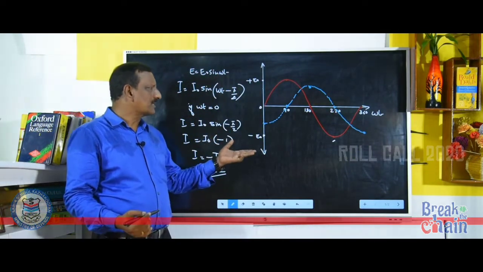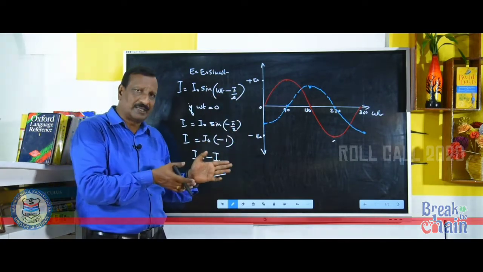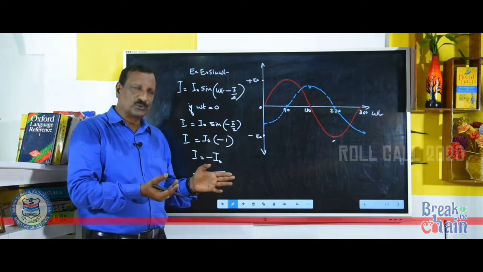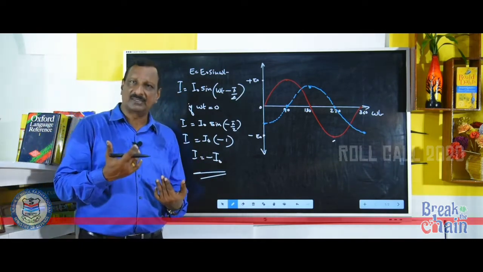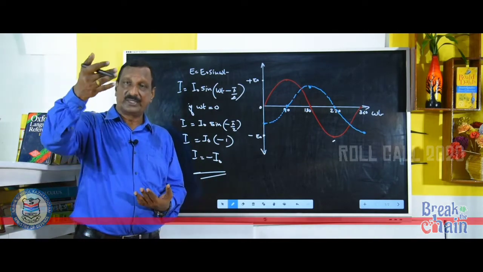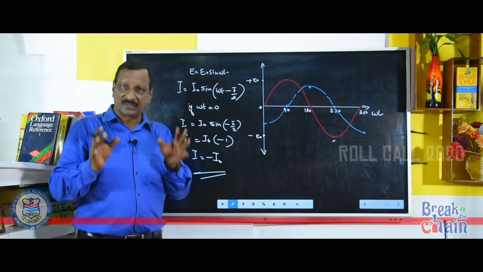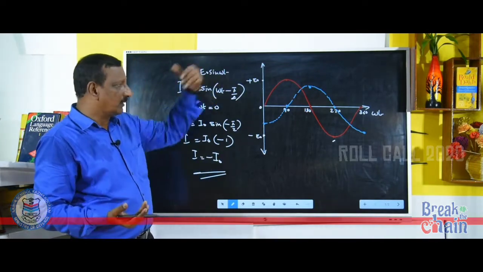Then some of you may be asking why you are drawing the current values lighter than the EMF value. Of course, when you are taking the magnitude, it will not be reaching up to the maximum value of EMF because loads are playing the role. Current is voltage by resistance. So, resistance factor is there, that is why the magnitude is not reaching the value of EMF.